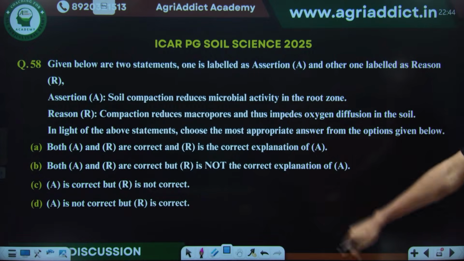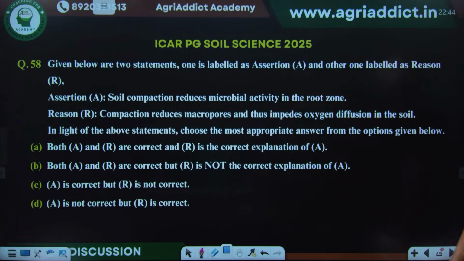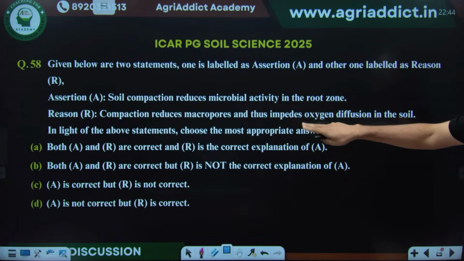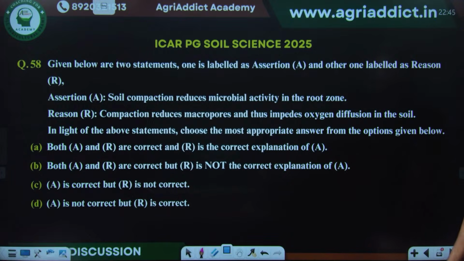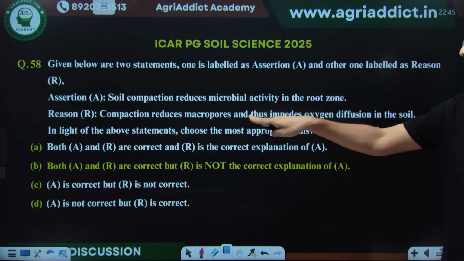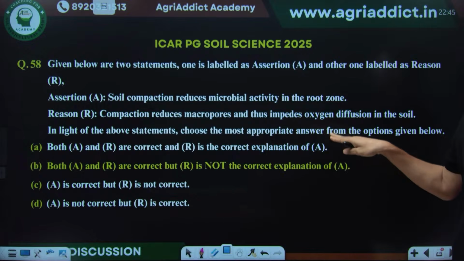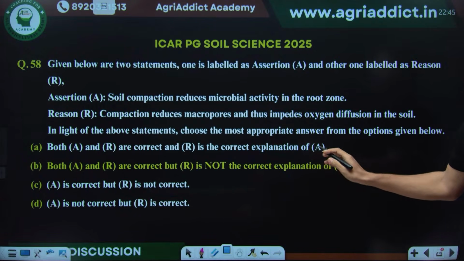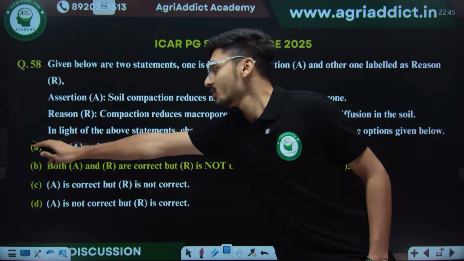Then given below are two statements regarding compaction. Assertion says soil compaction reduces microbial activity in the root zone, and reason says compaction reduces micropores and thus impedes oxygen diffusion in soil. So the correct answer given by NTA for this was both assertion and reason are correct, but reason is not the correct explanation for assertion. But I am not very sure with this question, like the answer.